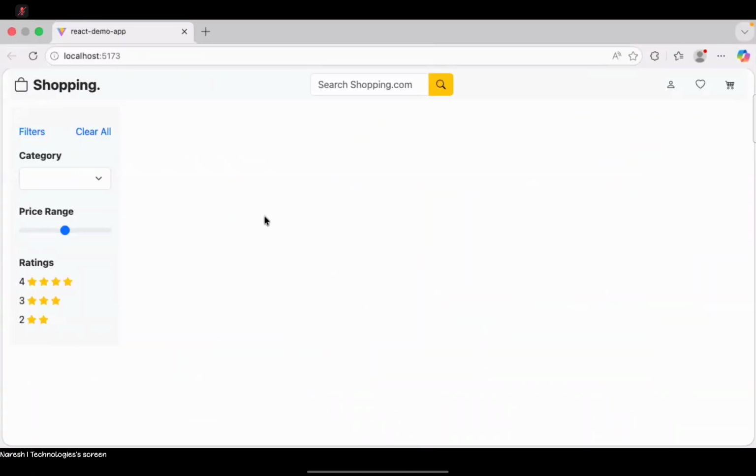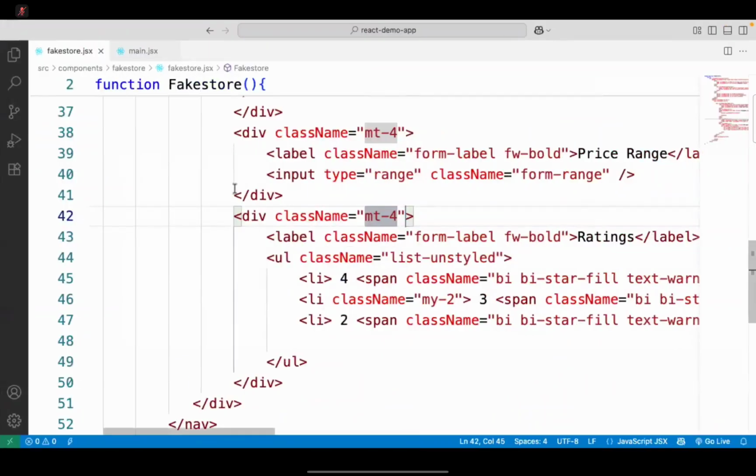The left panel is ready, right? So the left panel is ready. And now in the right side panel, we want to show all products. And in left side panel also here, I want all the categories that website is having because we need to bring data from them and show that. So right side, first we will plan all the data, all the products we will bring and show here. Let's write the logic now.